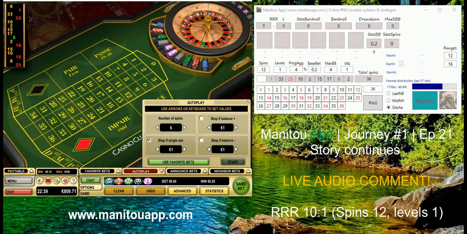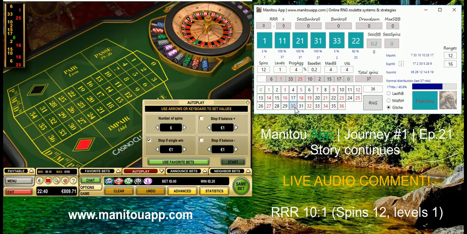So therefore I'm currently using spins 12, level 1, progression aggressiveness 4%, and maximum base bet 4, variance from average currently 1. If I go through 12 spins and no success, I will probably change it to something like 4. And this is it. So I just need to enter one last spin, which is number 6. So I will enter number 6 and I receive the prediction based on the Gitch algorithm, which is a new one, completely different than elasticity. So what I'm going to do, I'm going to play with a 20 cents base bet.